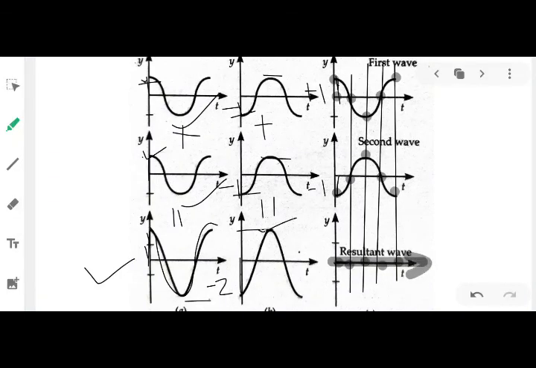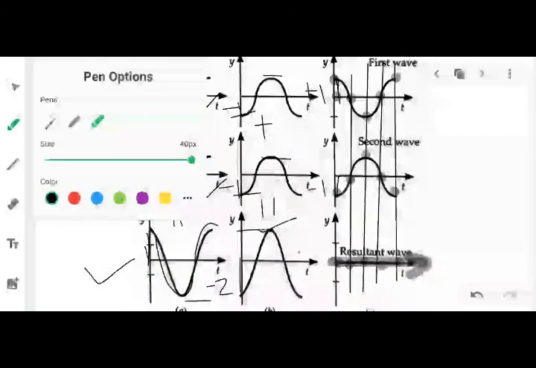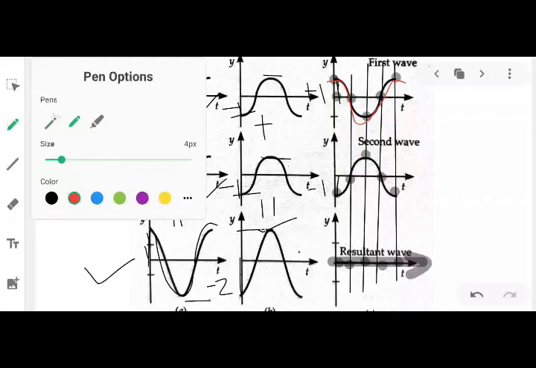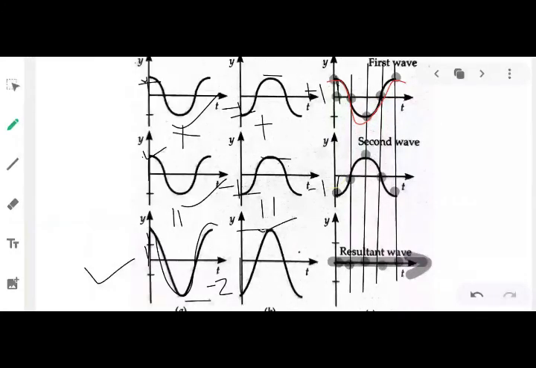That means, what happens when such a kind of wave superimposes? Let us say this is your red wave and this is your yellow wave. Now if these two waves superpose each other, what happens? The two waves will cancel each other, so therefore there will be no wave. Fine. So I have discussed with you the 3 cases of superposition.